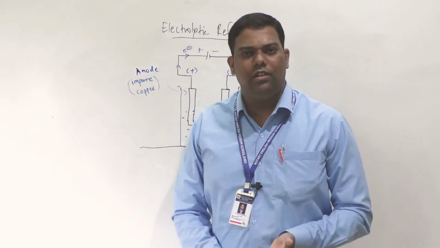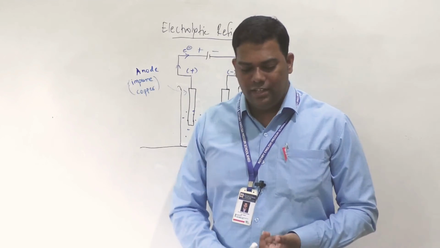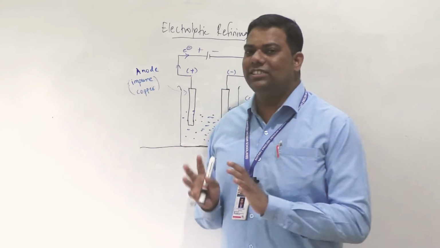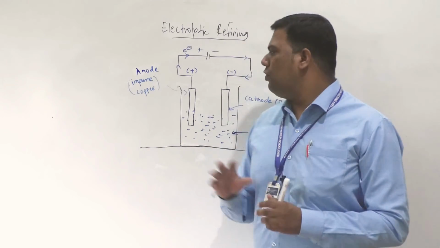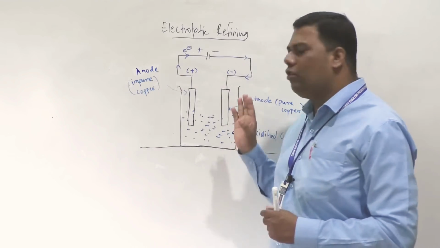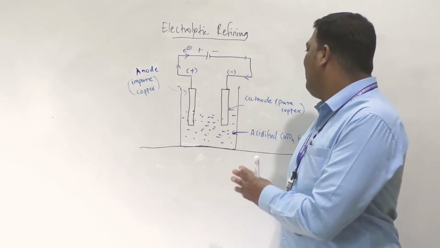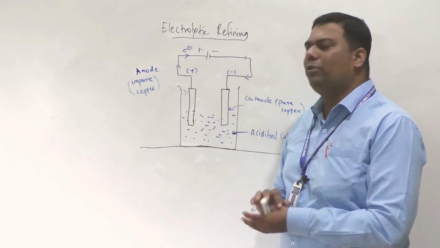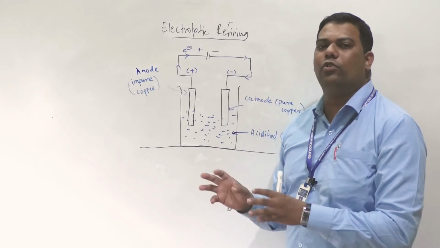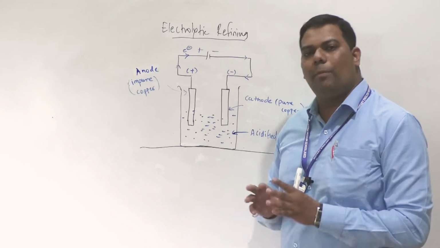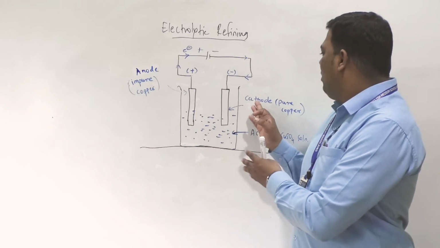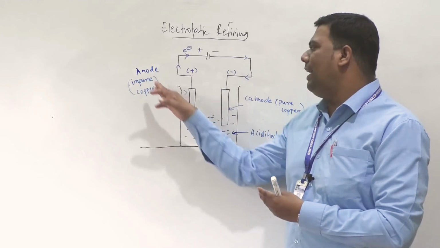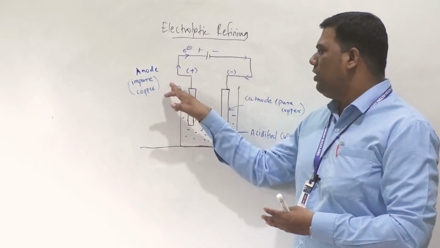for your copper, then your silver, gold, lead, then your zinc, aluminium, etc. for these metals. In this electrolytic refining, whatever your pure metal, your pure copper, is regarded as a cathode, and whatever your impure copper. Suppose we are considering copper metal, if you have to refine copper electrolytically, then at the cathode you have to take pure copper, and at the anode you have to take impure copper.